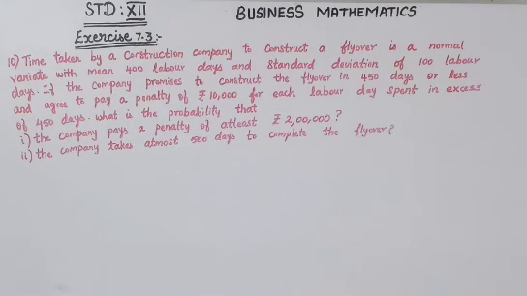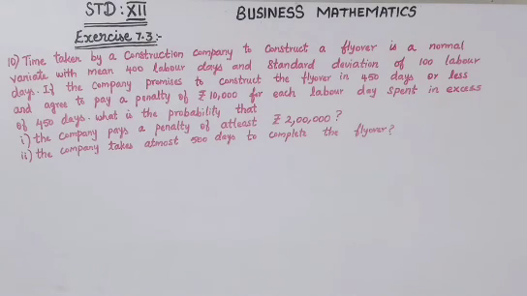Standard 12th Business Mathematics Exercise 7.3, 10th question. The time taken by a construction company to construct a flyover is a normal variate with mean 400 labor days and standard deviation of 100 labor days.